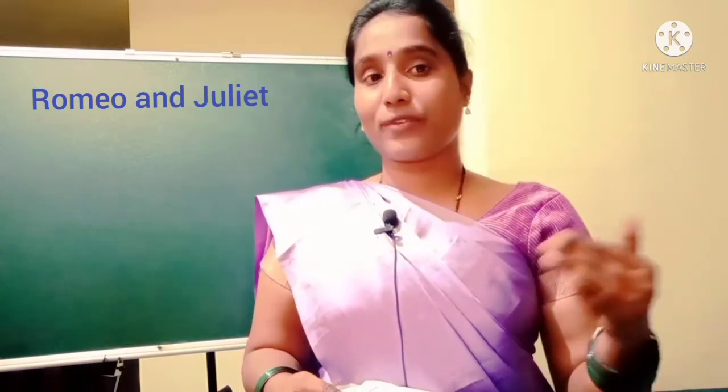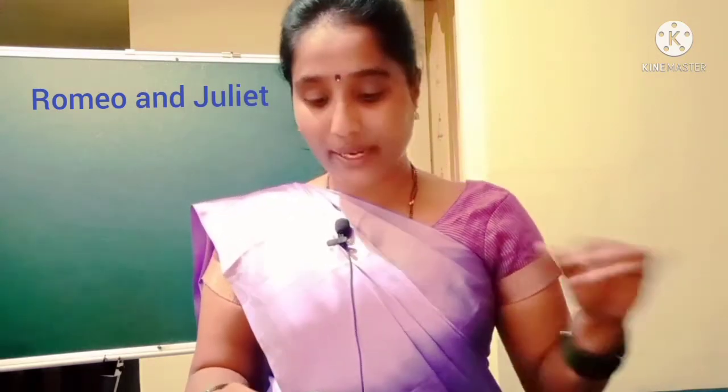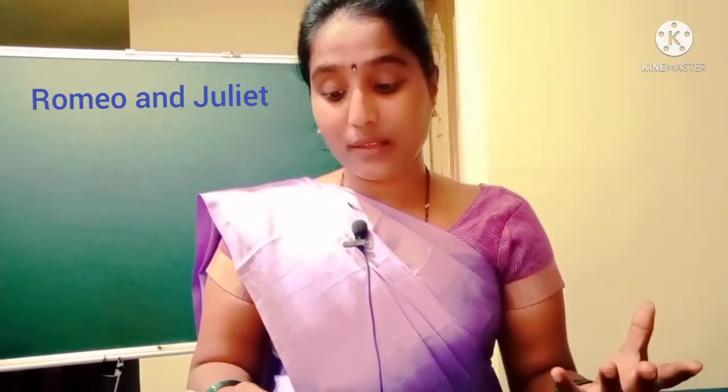Okay. Next, in the fifth and sixth lines there is also an enjambment. Enjambment, I already told you that meaning. It is the connection from one line to the next line. Okay, that is what an enjambment is. Next, so shows a snowy dove trooping with crows.